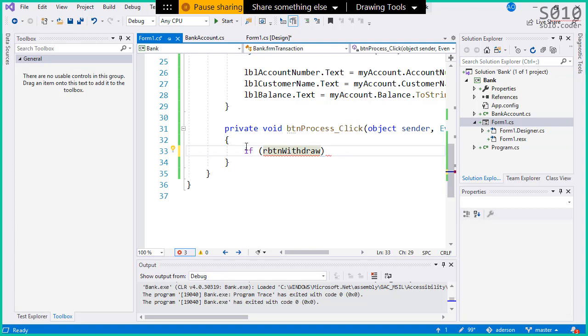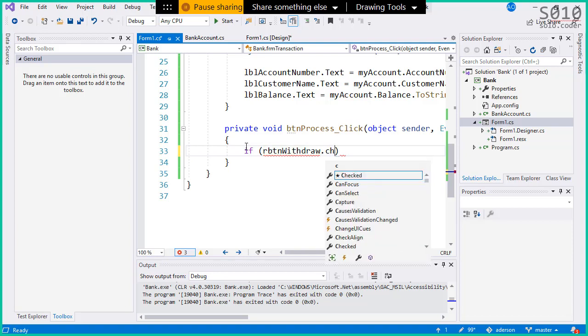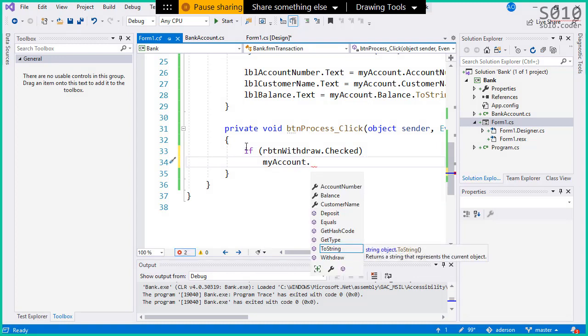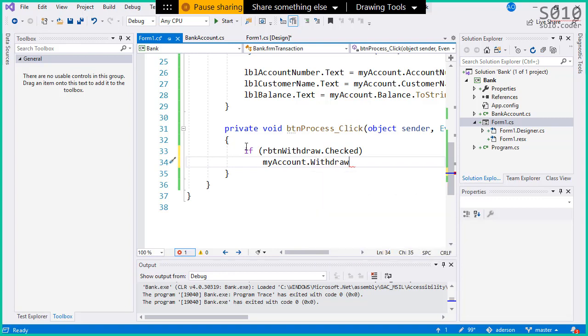Checked is a boolean. If it's true, it means it's a withdrawal. If it's false, it means it's a deposit. So if withdraw is checked, it means I want to perform a withdrawal with myAccount.